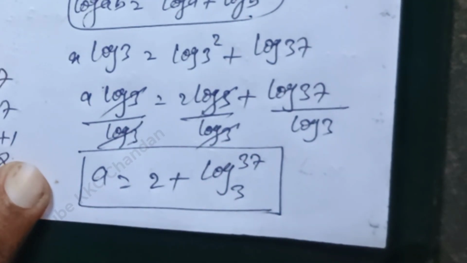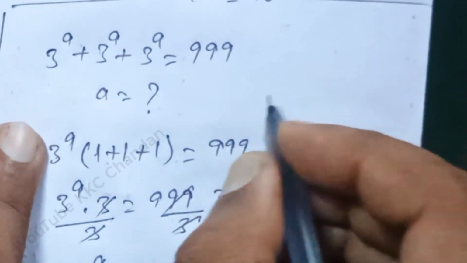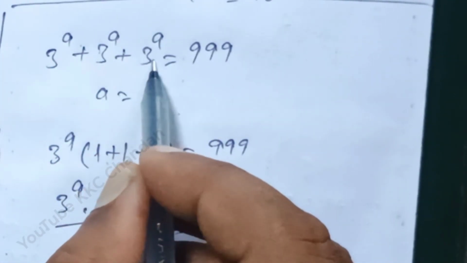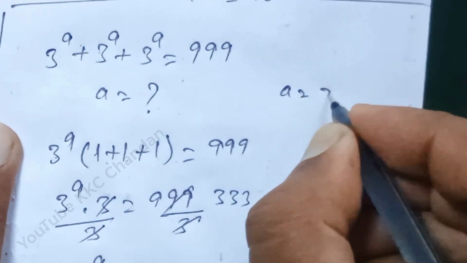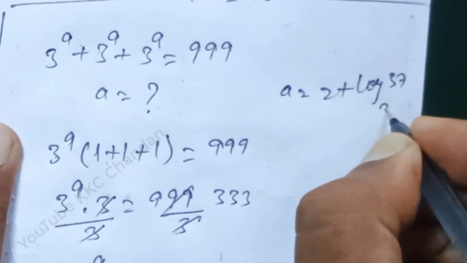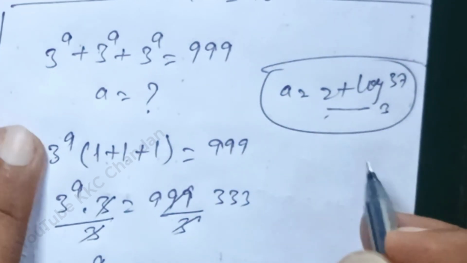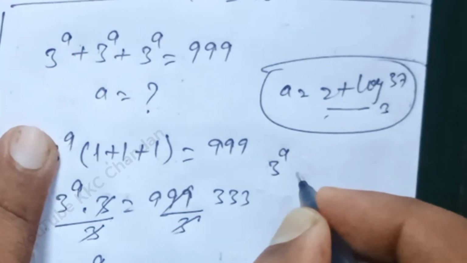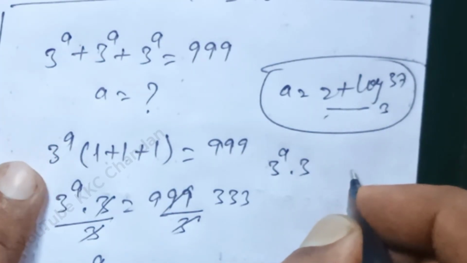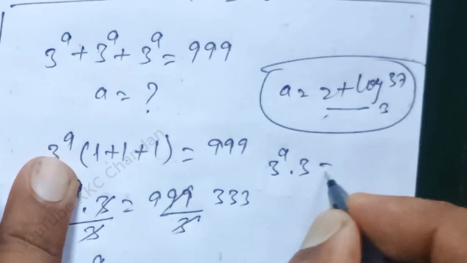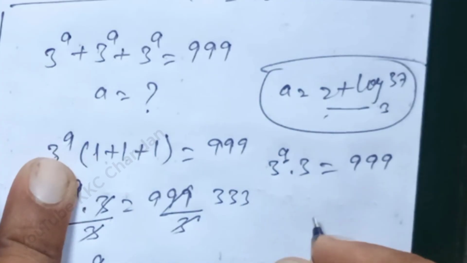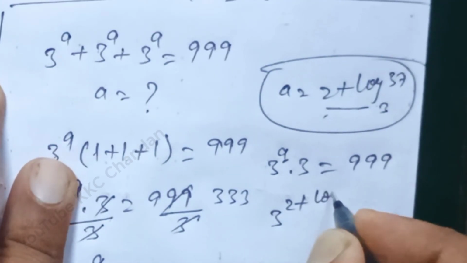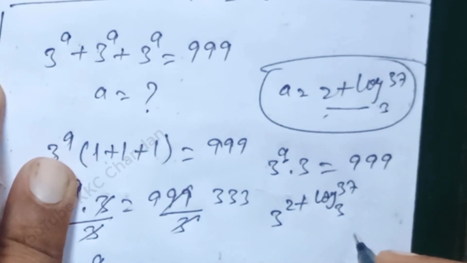Let's check whether this value is correct or not. In the question, see here, 3 power a into 3 is equal to 999. Here a is equal to how much? 2 plus log 37 base 3. In place of a, put this value. Therefore, 3 power (2 plus log 37 base 3) into 3 is equal to 999.